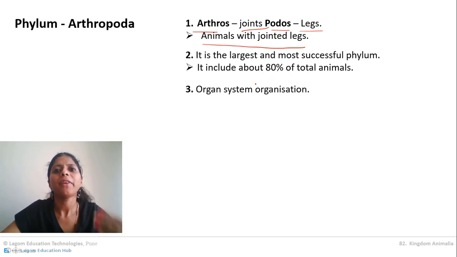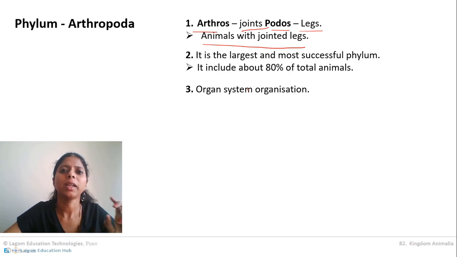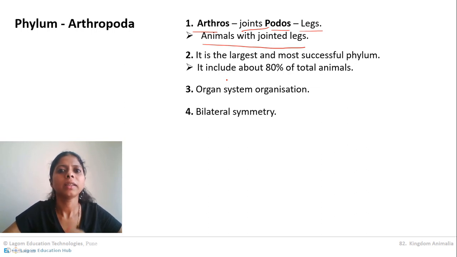Then they are a little bit advanced animals who show organ system level of organization. Basically, these animals are having a digestive system, a nervous system, and all different kinds of systems. So compared to the animals we have studied previously, arthropoda are a comparatively advanced phylum. The next characteristic is that almost all of them show bilateral symmetry. Like crab is showing bilateral symmetry, spider is showing bilateral symmetry. Every other animal in the arthropoda shows bilateral symmetry.